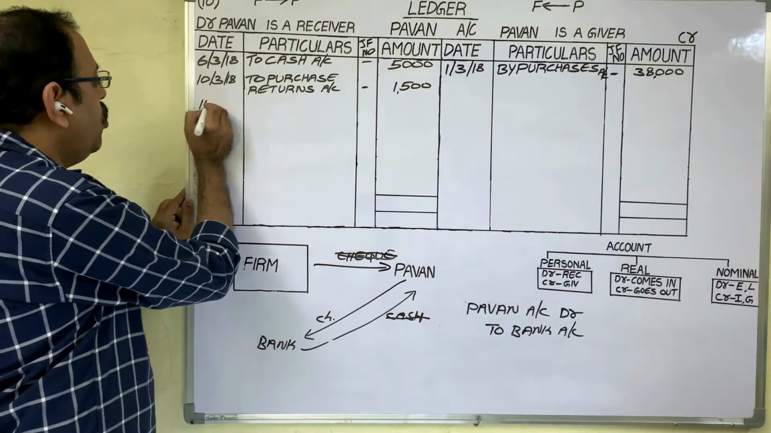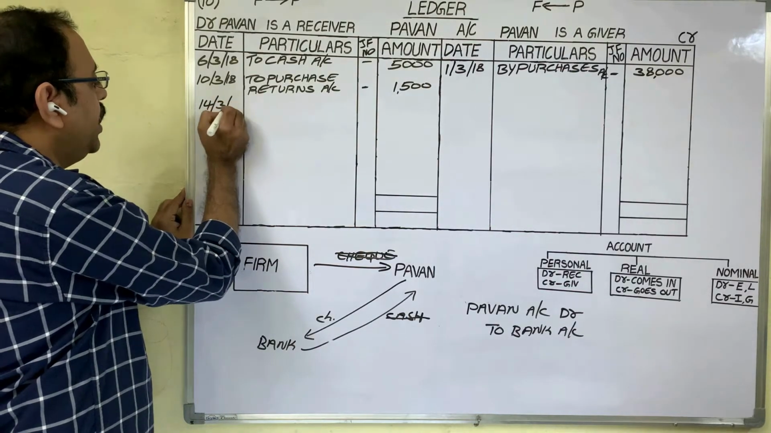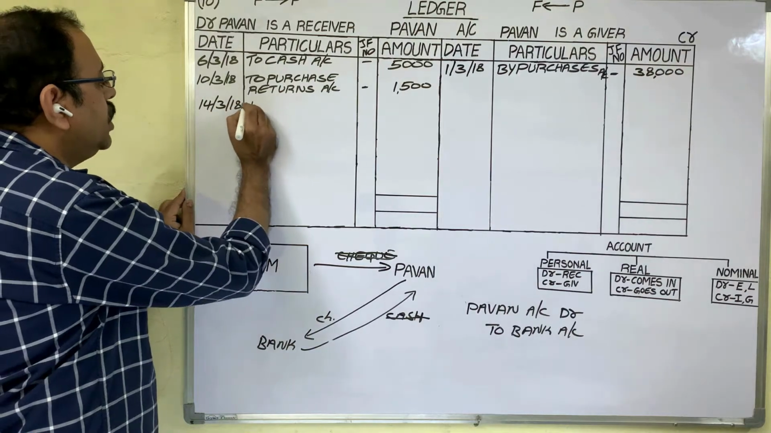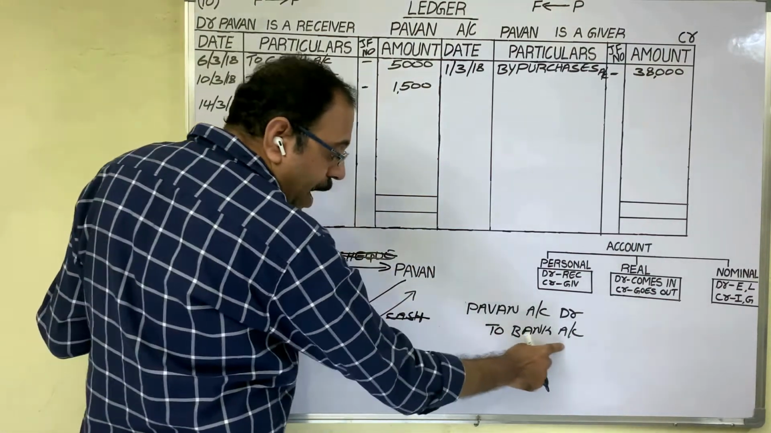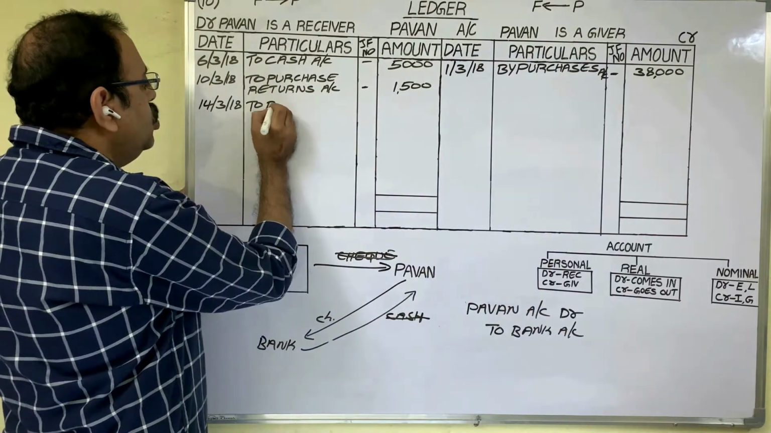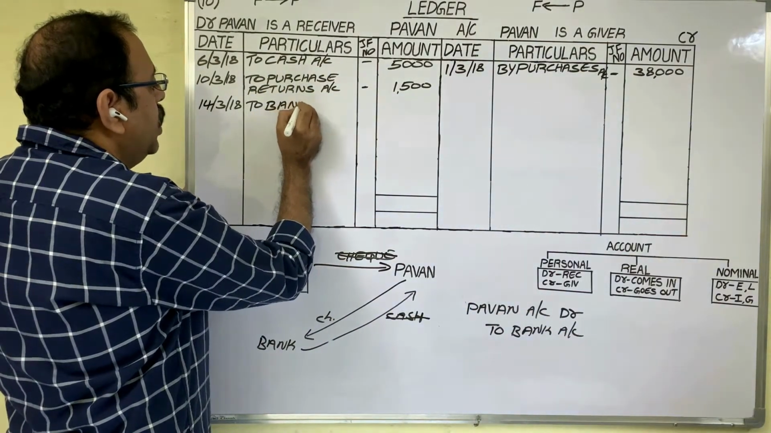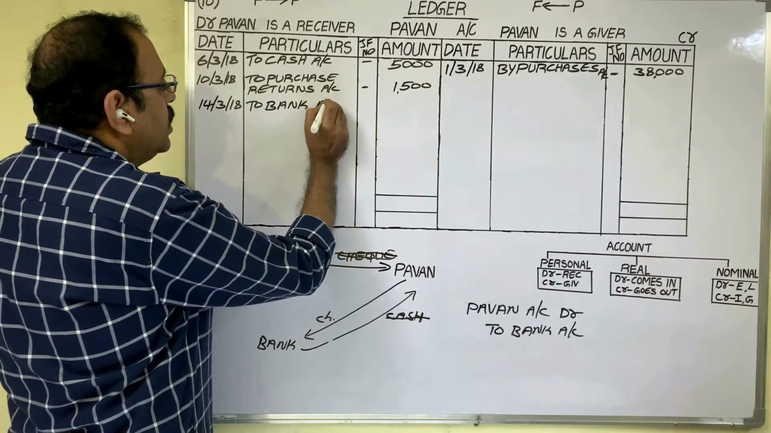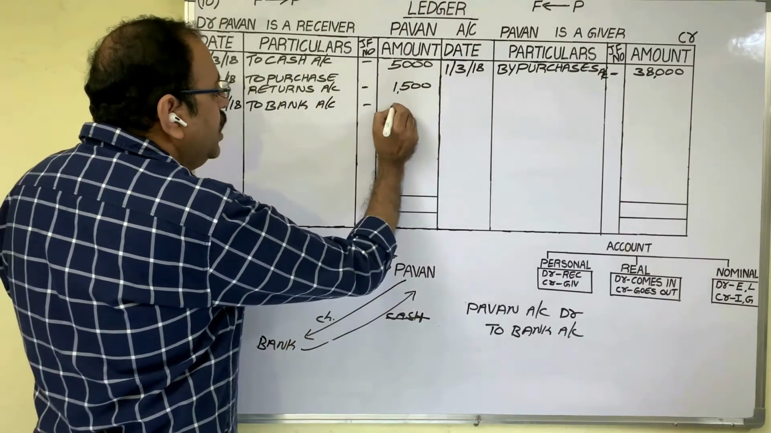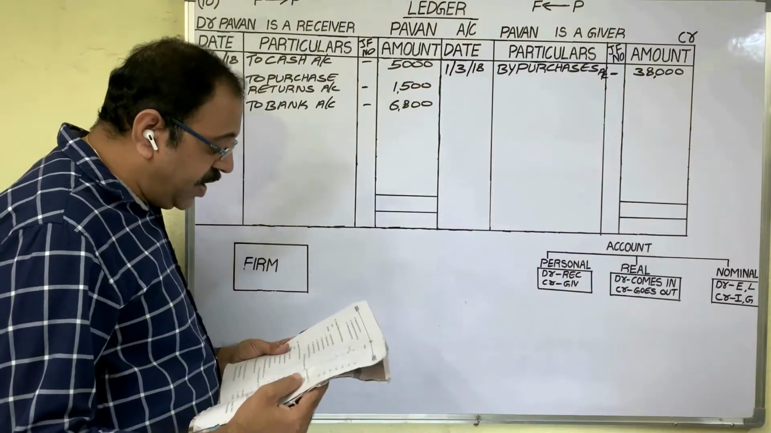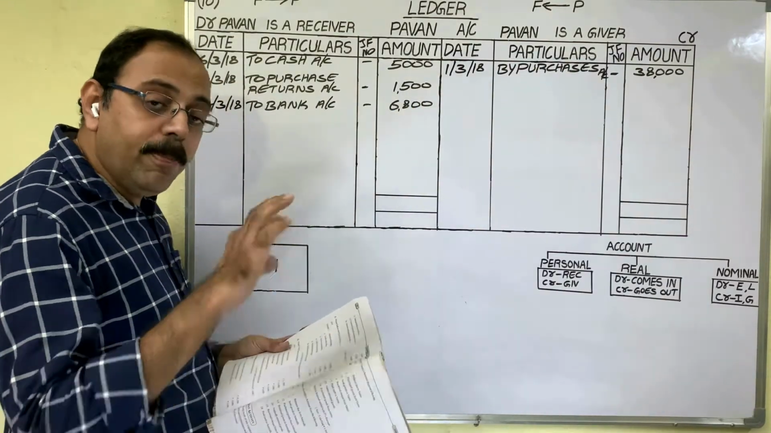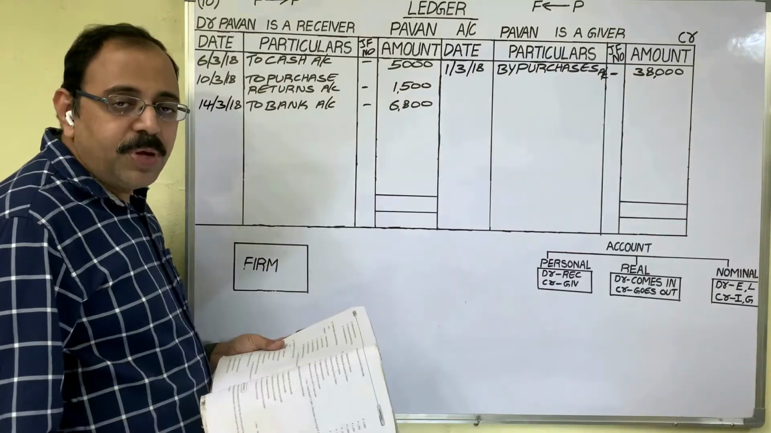Transaction date is 14th March 2018. What to write in the particulars column? The other side account name, that is bank account. To bank account. In the amount column, the transaction value, that is 6,800 rupees.